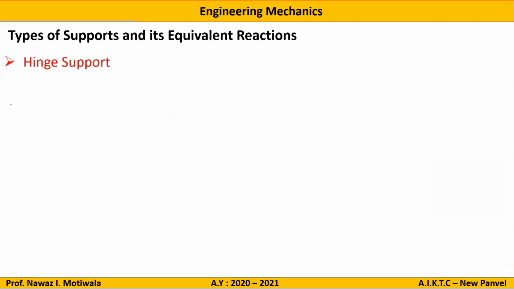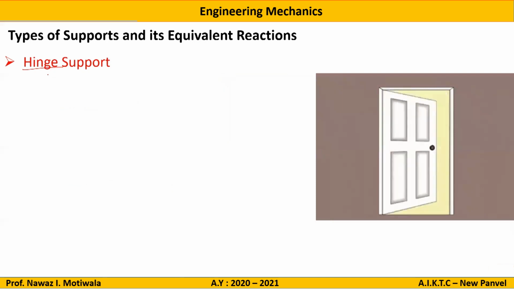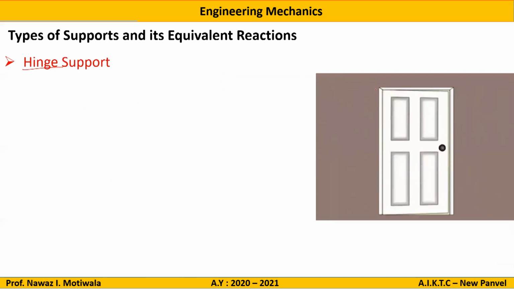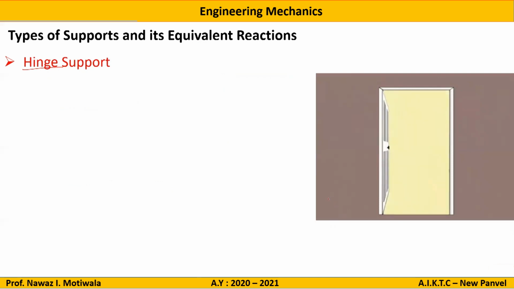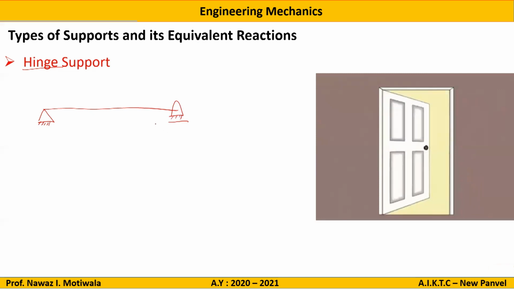Now similarly, we have another type of support, that is the hinge support. For a hinge support, you can see the example of a door. It can rotate about this fixed point, but it cannot move in X and Y. A hinge is denoted by a triangle like this, or it is shown like this without any tire-like structure in between.